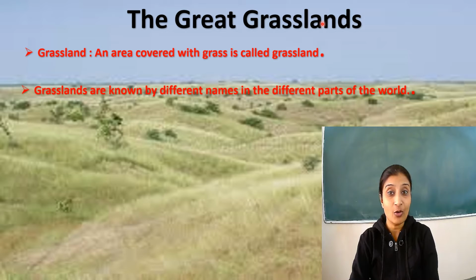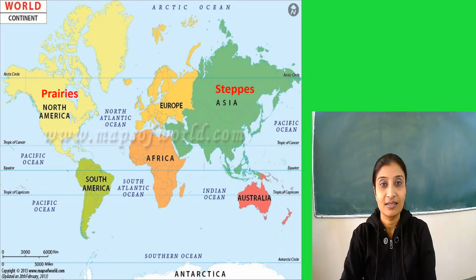As I said before, these grasslands are known by different names in different parts of the world. We will refer to the world map. Now, the grasslands in North America are called the prairies, and in Eurasia, the grassland is called the steppes. The continent of Asia and Europe together makes Eurasia.